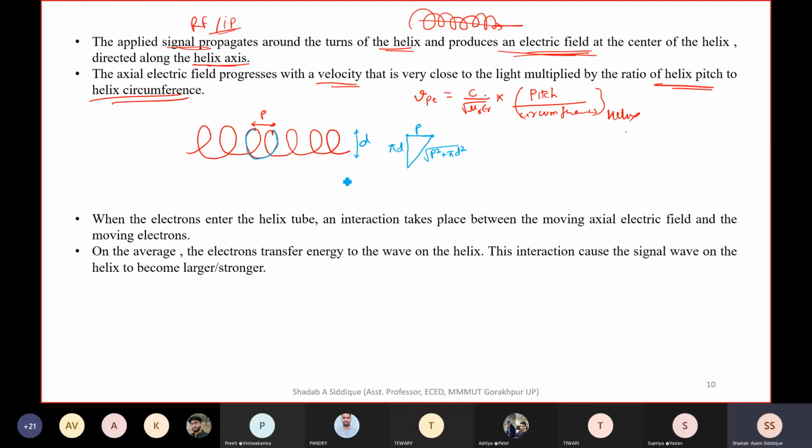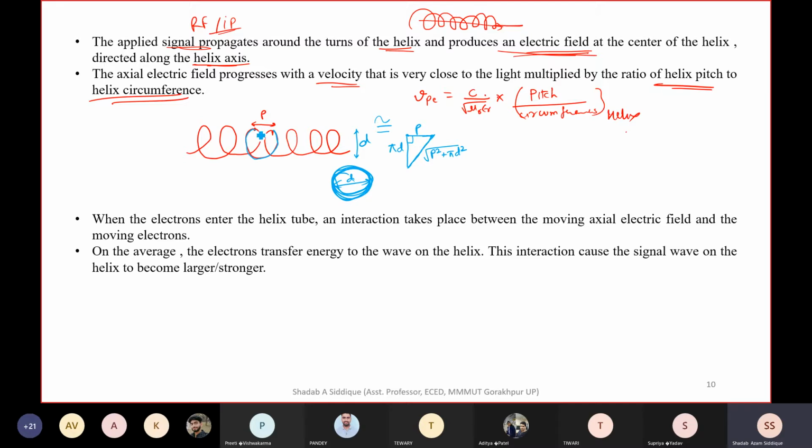That is an approximation taken for the circle. A circle having diameter d, taking one turn, has circumference pi d, but it is moving in a helix kind of structure. So for the helix this approximation is valid, and this hypotenuse, at 90 degrees, can be taken as this length.